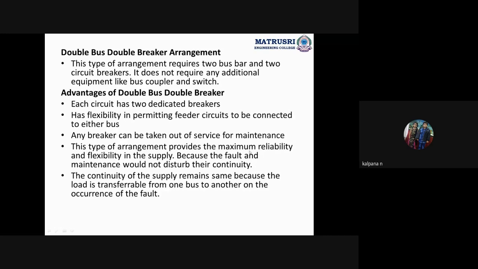Okay, continuity of the supply remains the same because the load is transferable from one bus to the other bus on the occurrence of a fault. If any fault occurs, we can easily change the load. We can easily move the connection from one bus to the other bus.